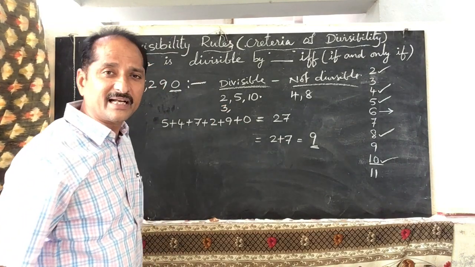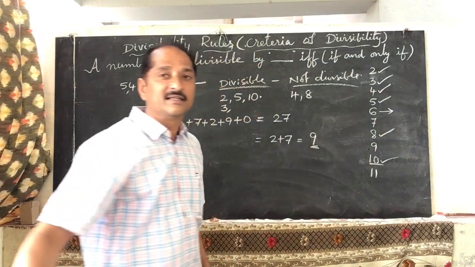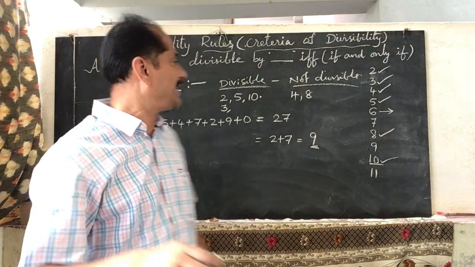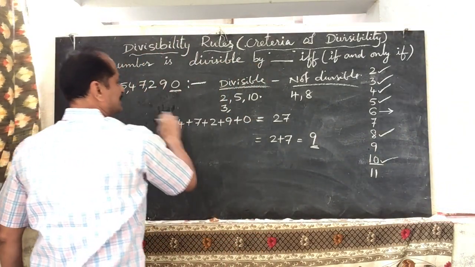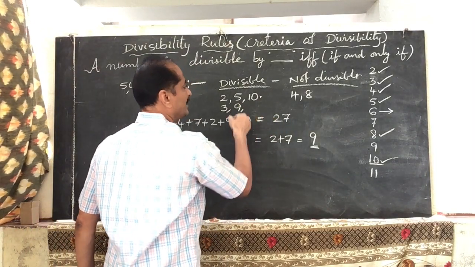But what is the divisibility of 9? The sum should be 9 only. Yes, here the sum is 9. So the sum of all the digits of the given number is 9. So this number is also divisible by 9.